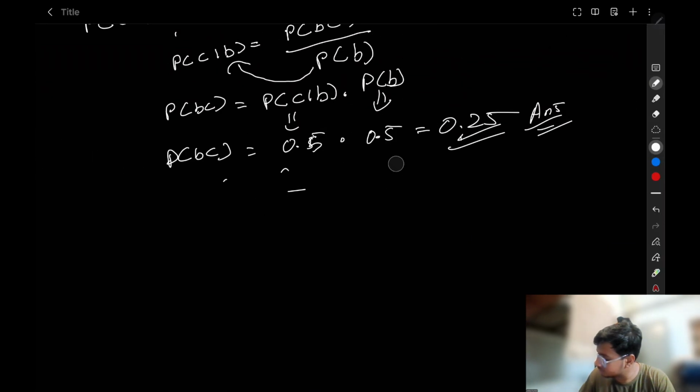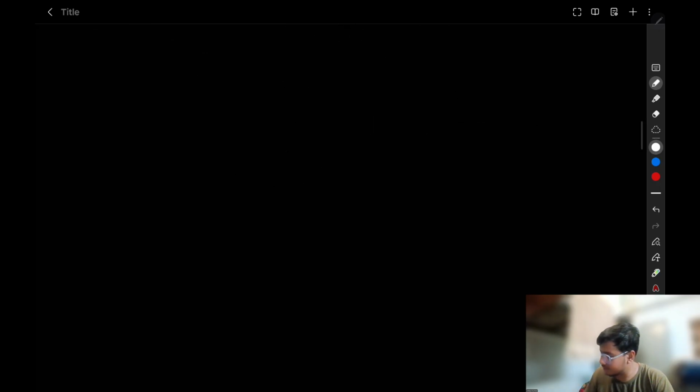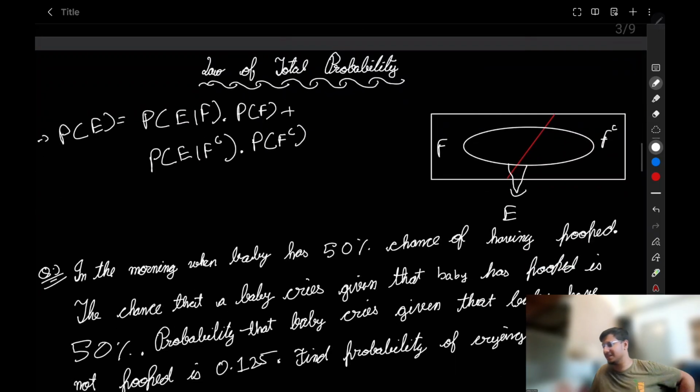I am going to take the help of that explanation that I have written. So what is the law of total probability theorem? Probability of E is equal to probability of E given F multiplied by probability of F, plus probability of E given F complement multiplied by probability of F complement. I know you don't understand much from this formula, so let me try to explain this law of total probability.